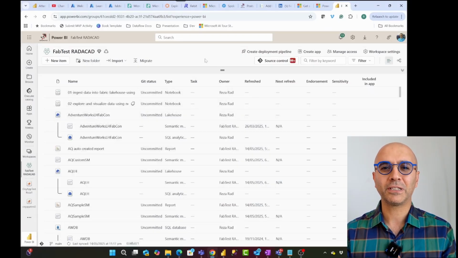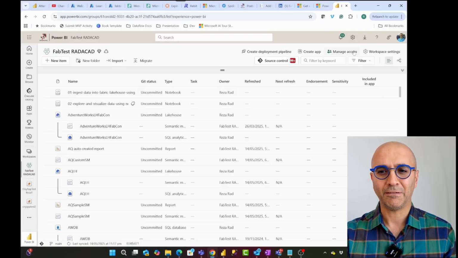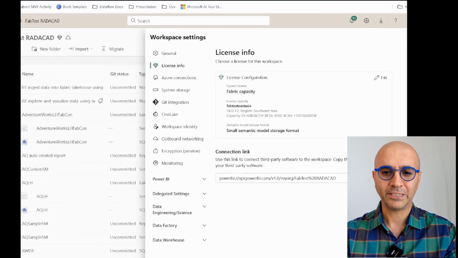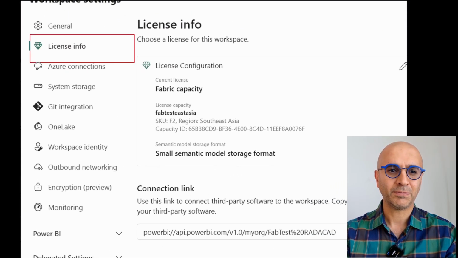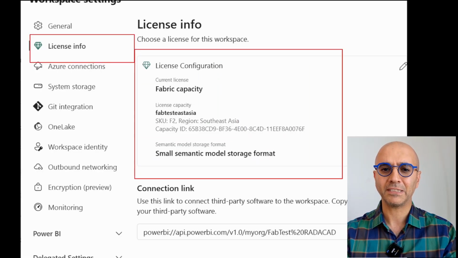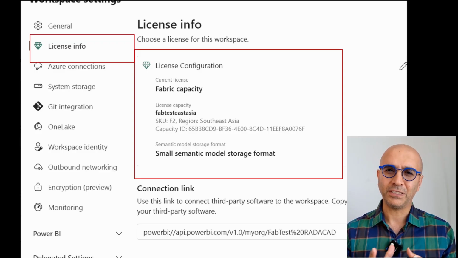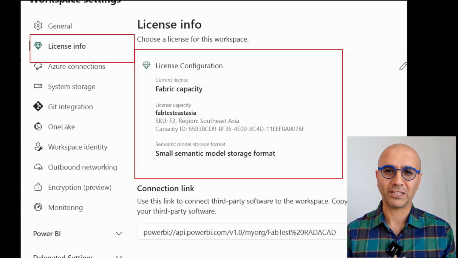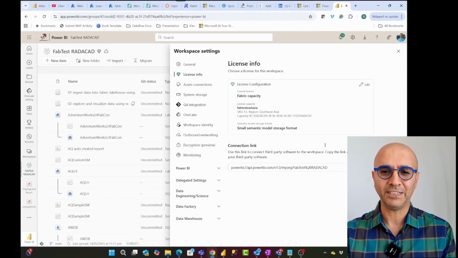The first thing you need to know is there was a difference in licensing when Org app was first launched. Org app could only be used in a Fabric capacity workspace, in workspace settings, in the license info. Here is a place where you can assign a specific license. This could be a Fabric capacity based license, or it could be Power BI Pro, PPU, things like that. This used to be the difference at the beginning when Org app was introduced, but now it's not anymore. You can even create an Org app inside a workspace with a Power BI Pro license. So licensing is not a big difference here.